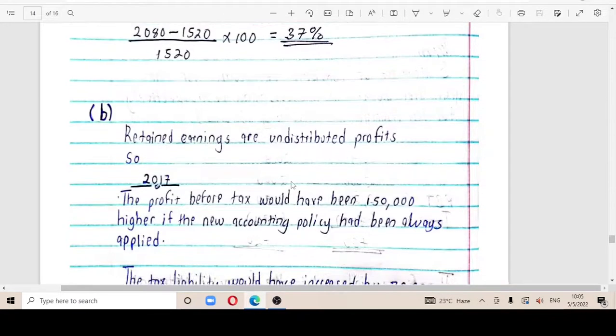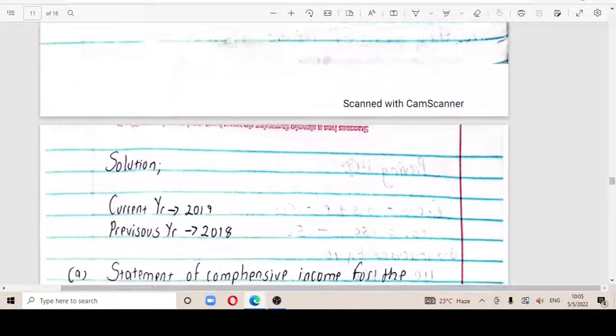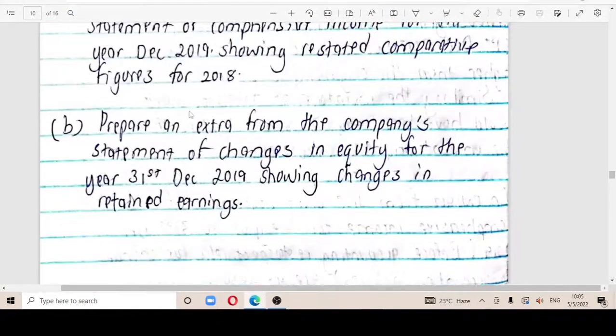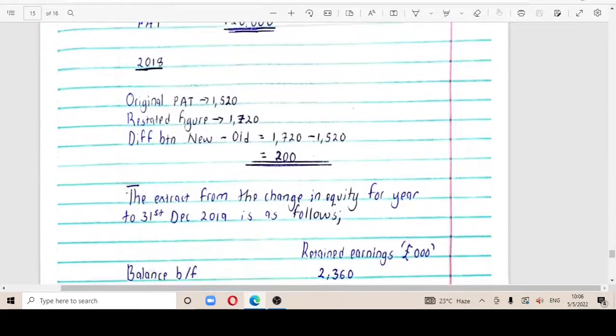So when we are to go to part B, part B was requiring us to prepare an extract from the company's statement of changes in equity for the year 31st December 2019, showing changes in the retained earnings. So we are supposed to show the changes in retained earnings.